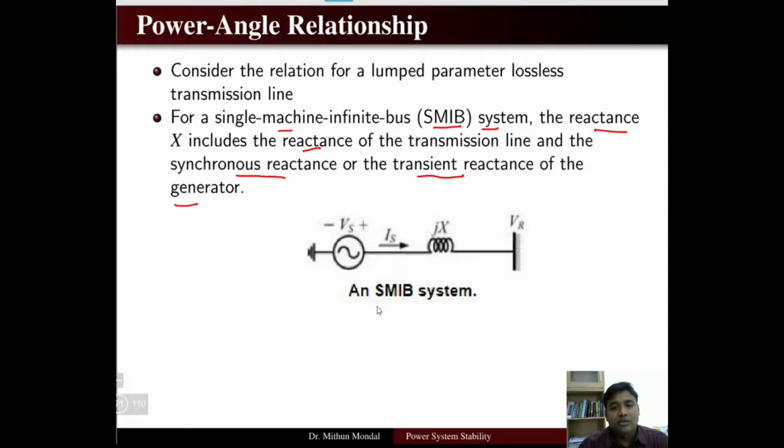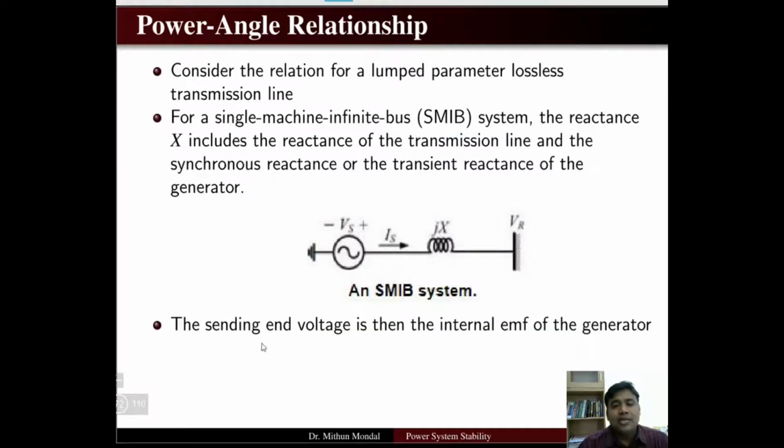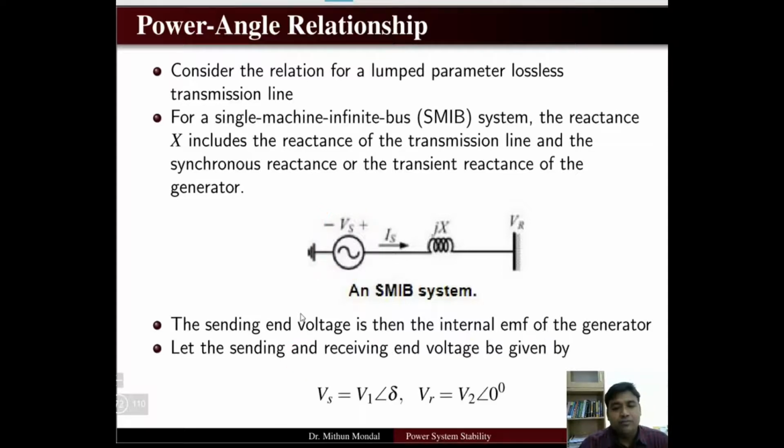So here we can represent the single machine infinite bus system with the reactance jX, which is the reactance of the transmission line and the synchronous reactance, and there is a source of EMF which is basically for the generator, and this is the receiving end bus VR. The sending end voltage is basically the internal EMF of the generator, Vs. So this is the sending end voltage of the system.